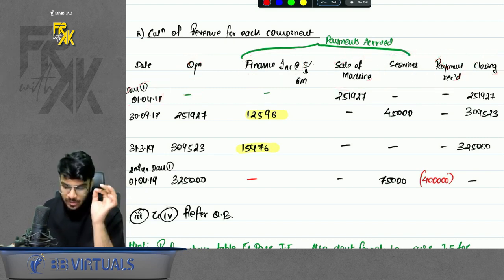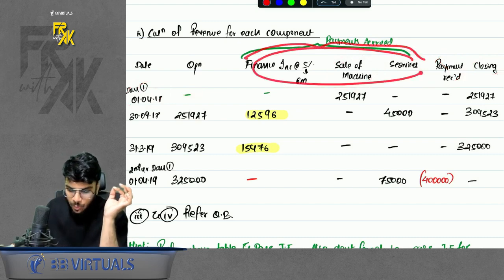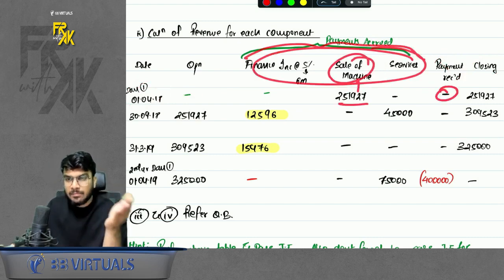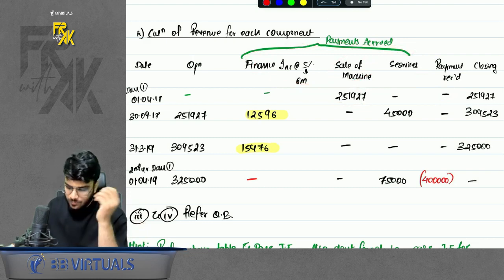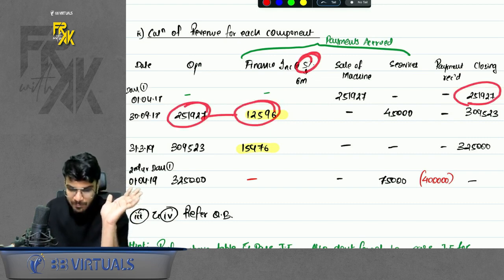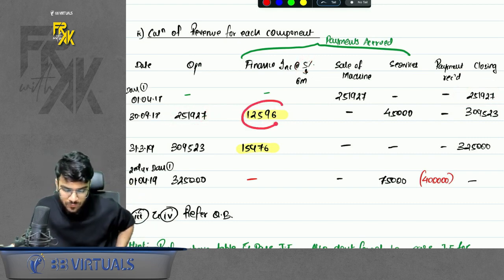But on the first date, did any of the 3 components accrue any revenue? Yes. Sale of machine accrued a revenue, so book that. Repayment received nothing, because payment will be received after 1 year. Closing date, after 6 months, book the finance interest. Rate of 5% for 6 months was given in the question. So we booked the finance income.